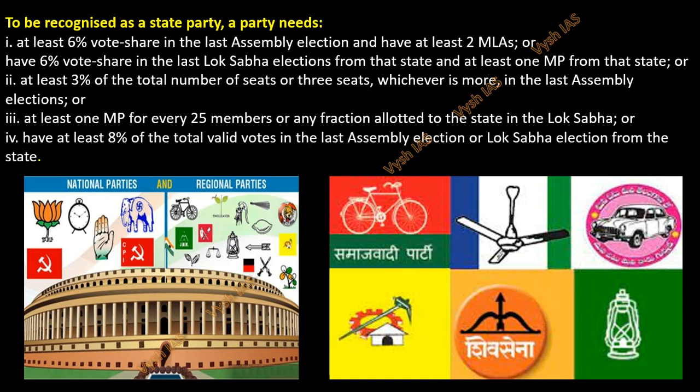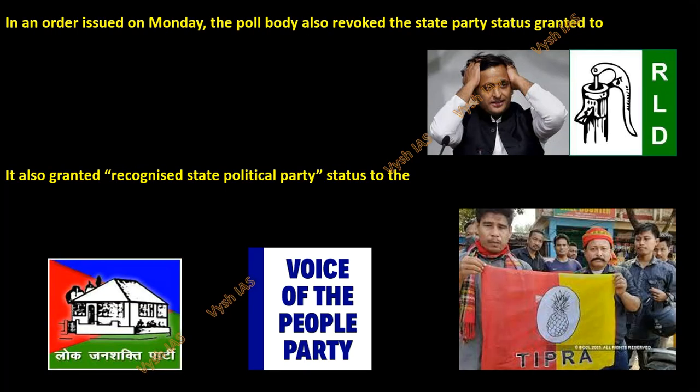Then the fourth one is to have at least 8% of the total valid votes in the last assembly election or Lok Sabha election from the state. So if you fulfill any one of these, you are a state party. And if you do this in 4 different states, you become a national party. Okay, so these are the clauses for a state party.